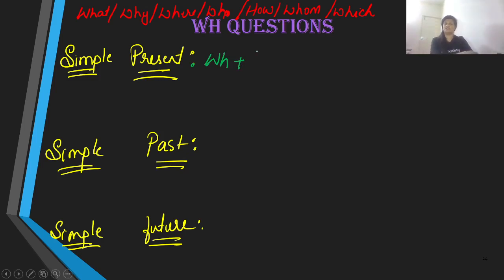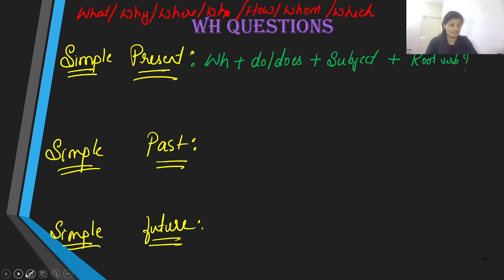And what are the auxiliaries that we are going to use in simple present? Well, I told you that we use do or does based on the type of subject. Either we use do or does. And after do or does, we are going to use our subject, and then comes our root verb. So let us take the example.